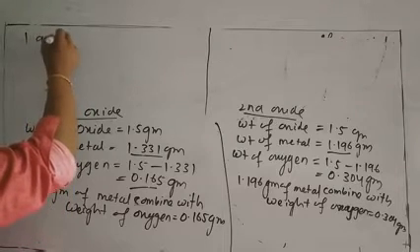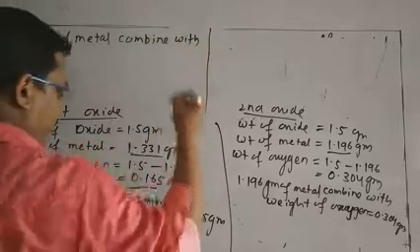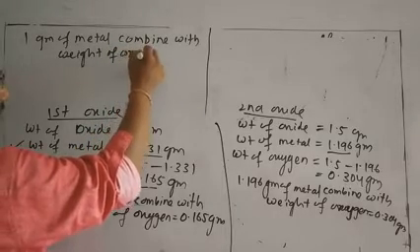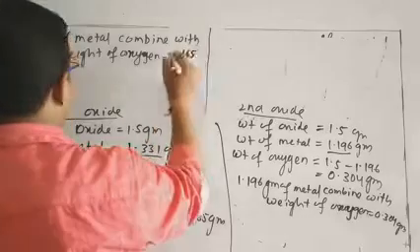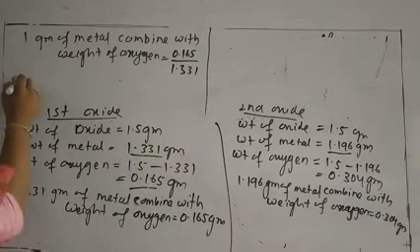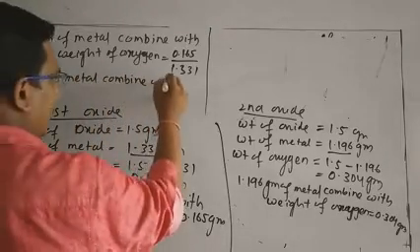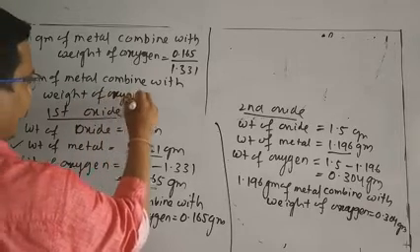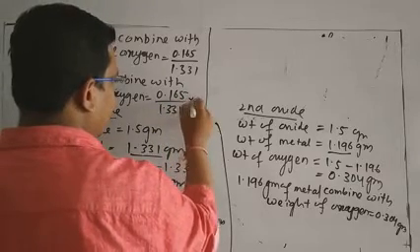So we can write, 1 gram of metal combined with the weight of oxygen is 0.165 divided by 1.331. If we find out for 100 gram of metal combined with the weight of oxygen, the weight of oxygen is 0.165 divided by 1.331 into 100.